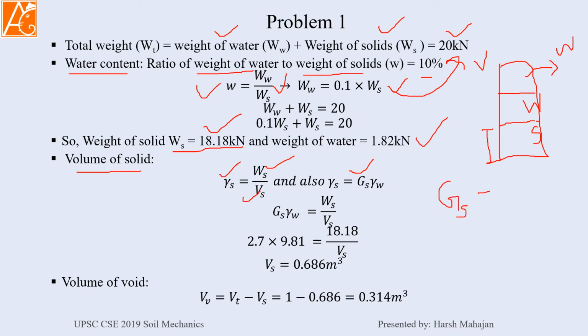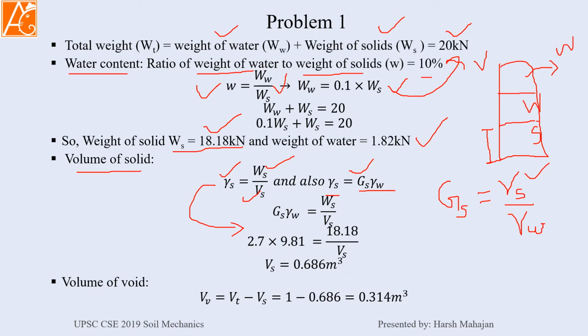The specific gravity of any material is equal to the unit weight of that material divided by the unit weight of water. So it is like a ratio, relative density or specific gravity. From here I can deduce that gamma S, the unit weight of the solid, is equal to Gs gamma W.